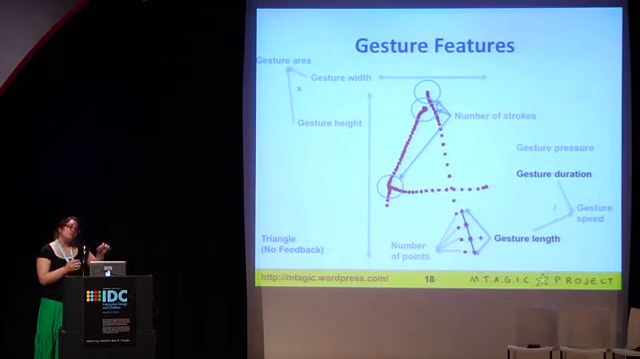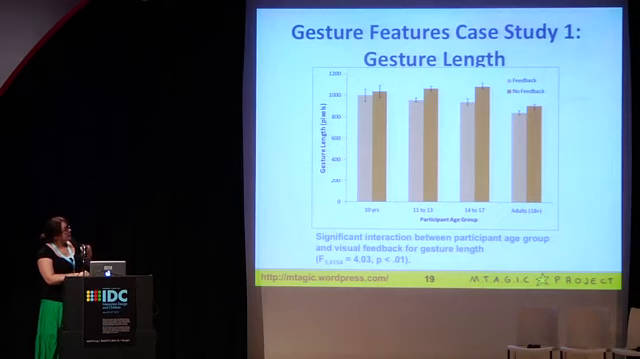Then gesture duration is just a measure of how long it took them, from the start point to the end point of the gesture, in milliseconds to make that gesture. So speaking about gesture length first, all of our age groups tended to make shorter length gestures in the presence of visual feedback, but the youngest children and adults showed a smaller difference than the middle groups.